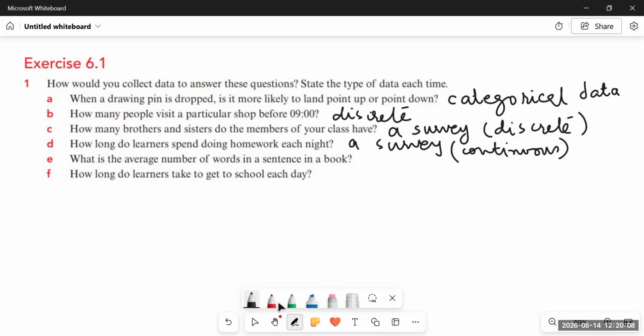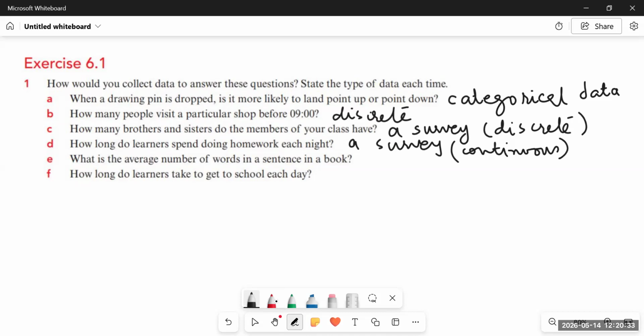Next one is what is the average number of words in a sentence in a book? For this, what you need to do is just take a book, right? And take a random number of pages, then count the number of words written on certain pages. Like you can choose 25 pages, 40 pages as per your choice, and then you can count the number of words on each page.